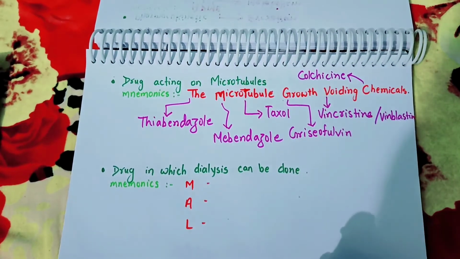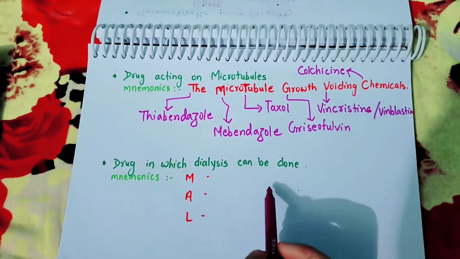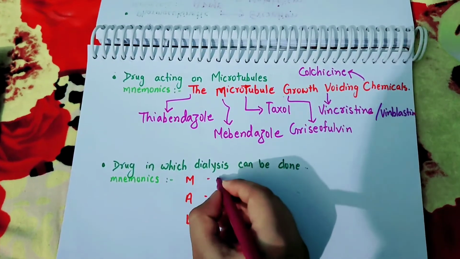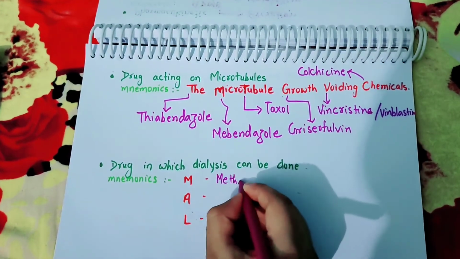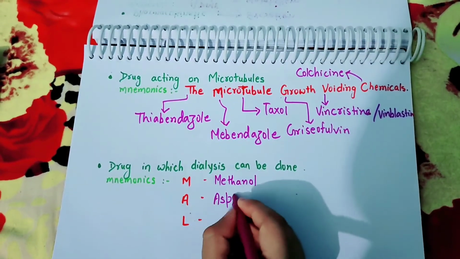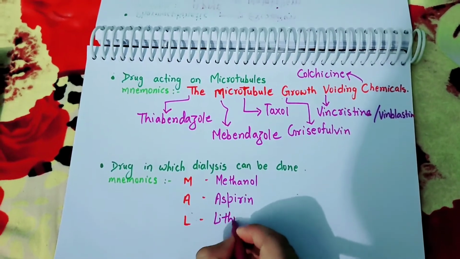Now the next mnemonic is drugs in which dialysis can be done. For this, the mnemonic is MAL, M-A-L. M stands for methanol. A stands for aspirin. And L stands for lithium.